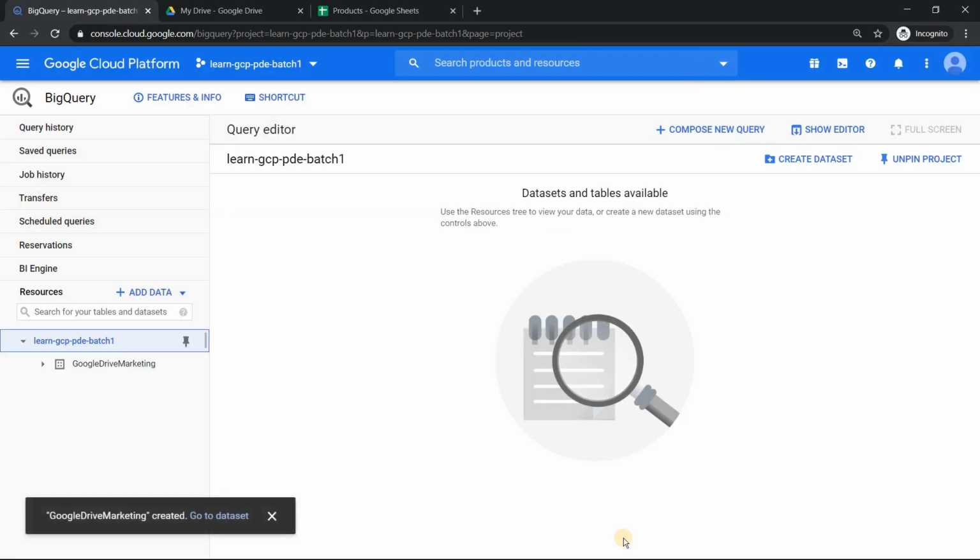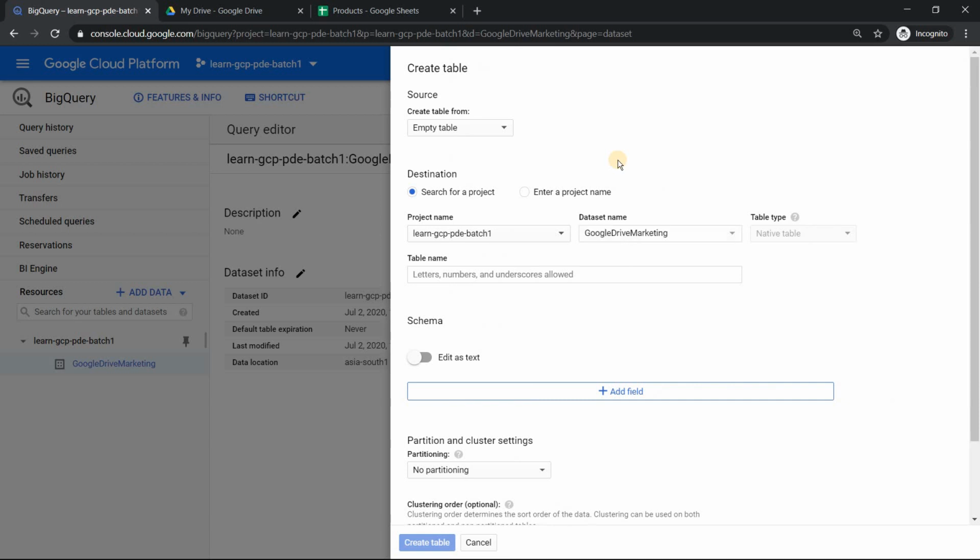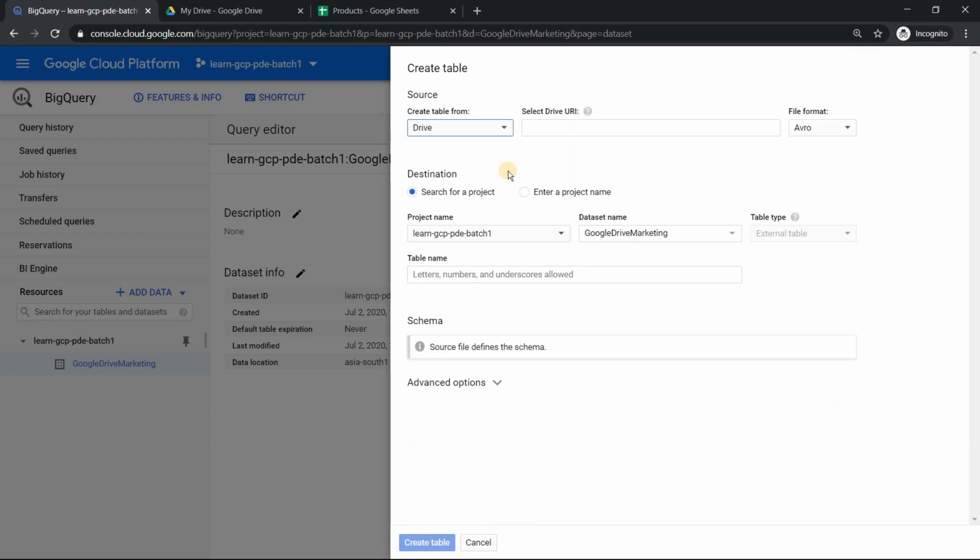Once the data set is created, what I'm going to do is create a table, but this table has to have a very unique capability. The source cannot be an empty table. It cannot be Google Cloud Storage, but it has to be Google Drive. This is the most important thing. This is the game changer.